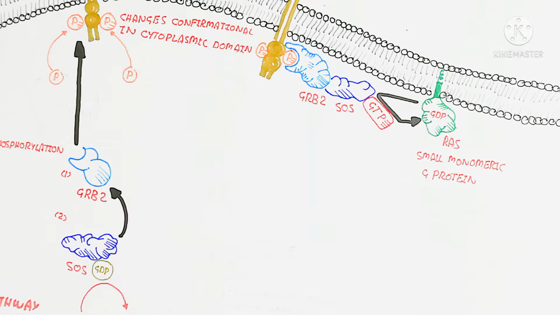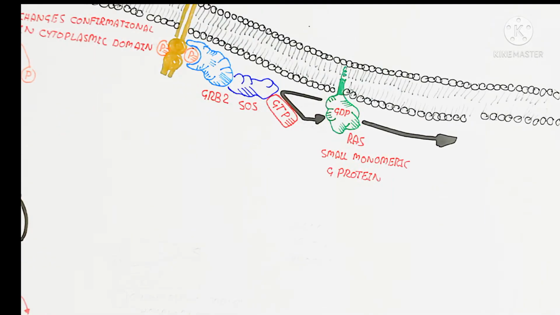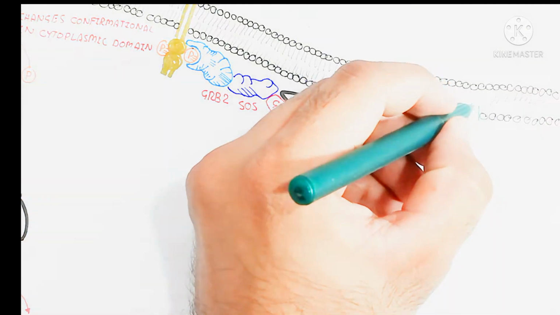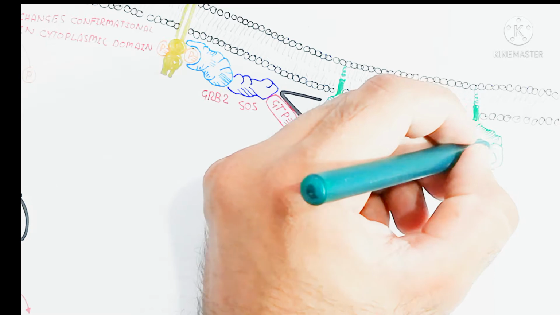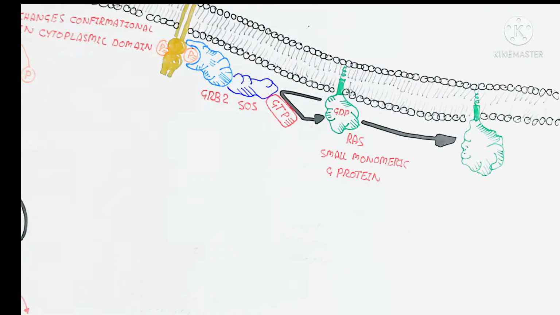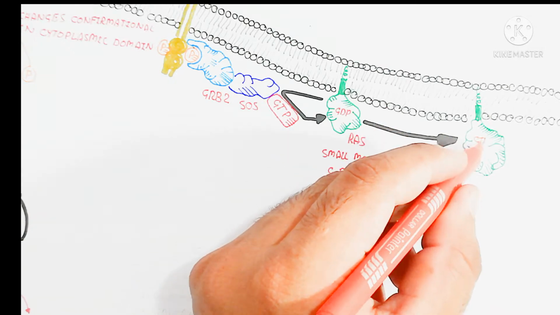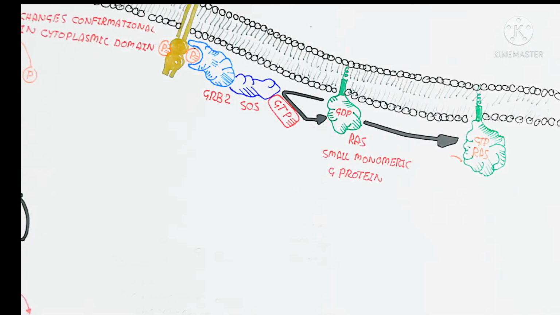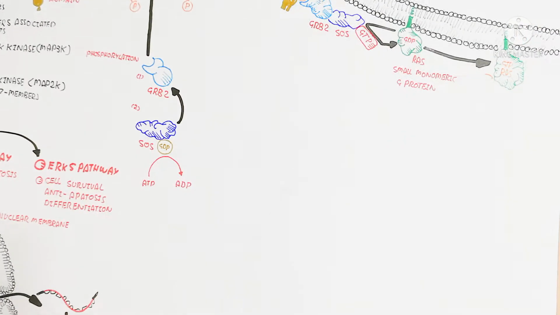So here is the small monomeric G protein. It is also known as the RAS protein. After activation by the GTP from SOS, which gives the phosphate group to the RAS protein to convert it into GTP-RAS, this is phosphorylation, and this phosphorylation is due to the kinase enzyme.